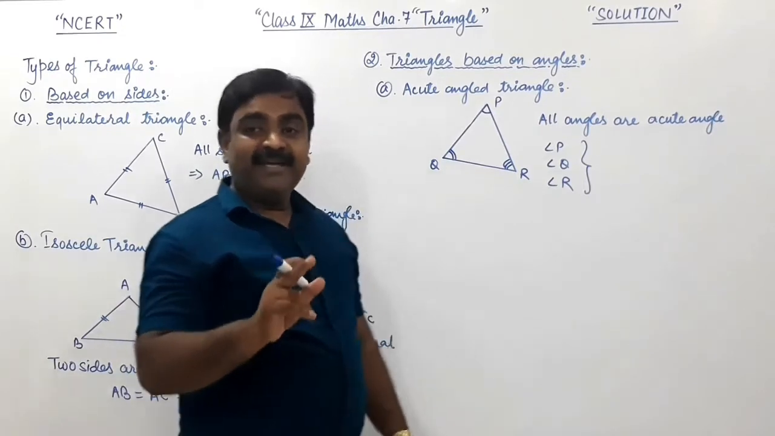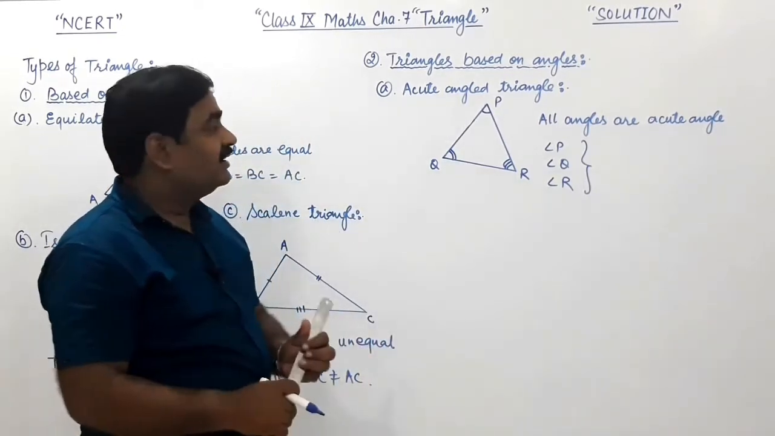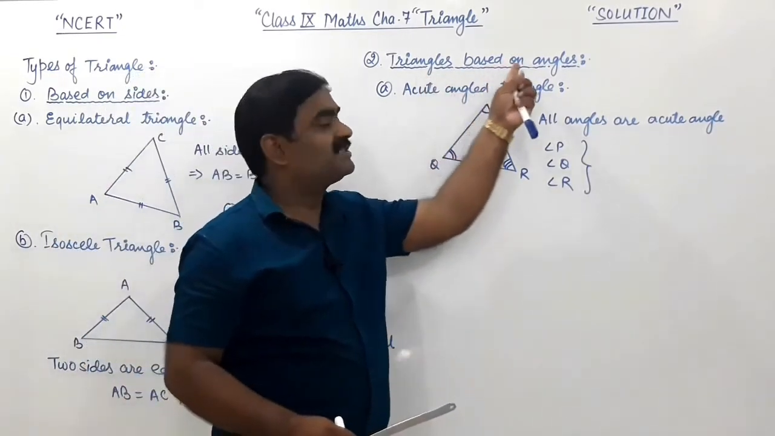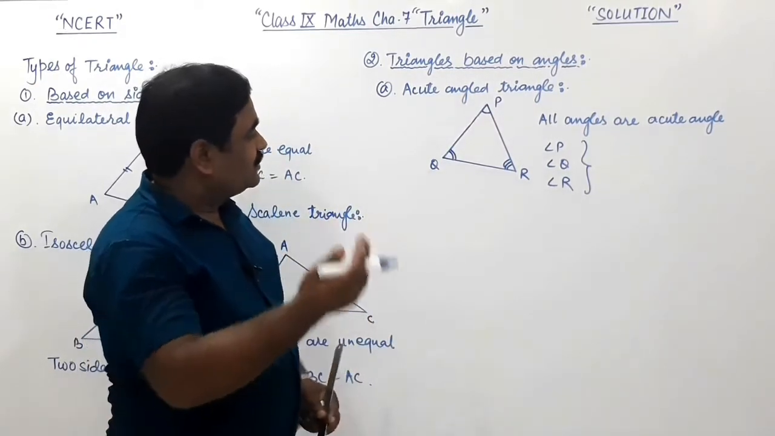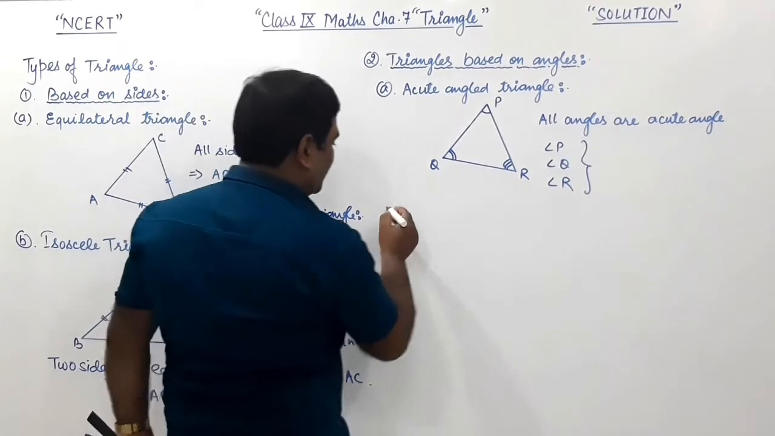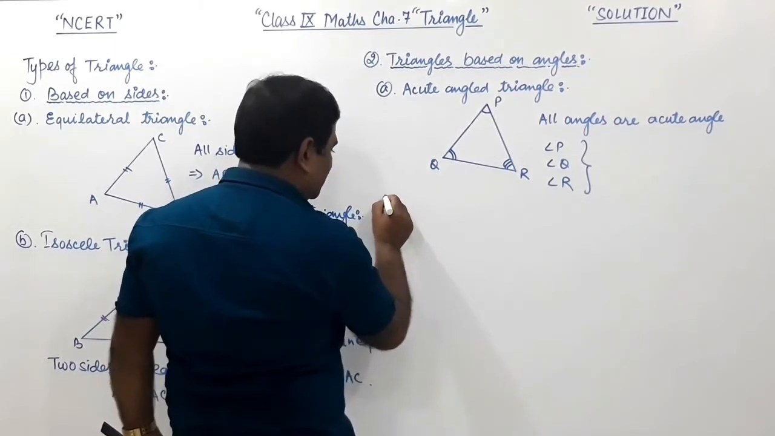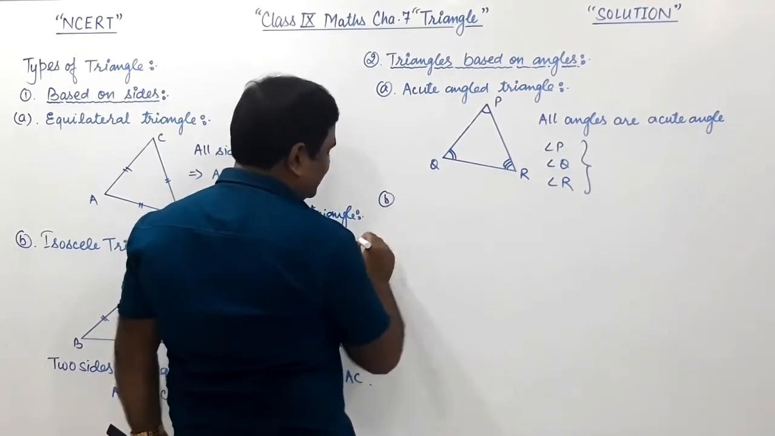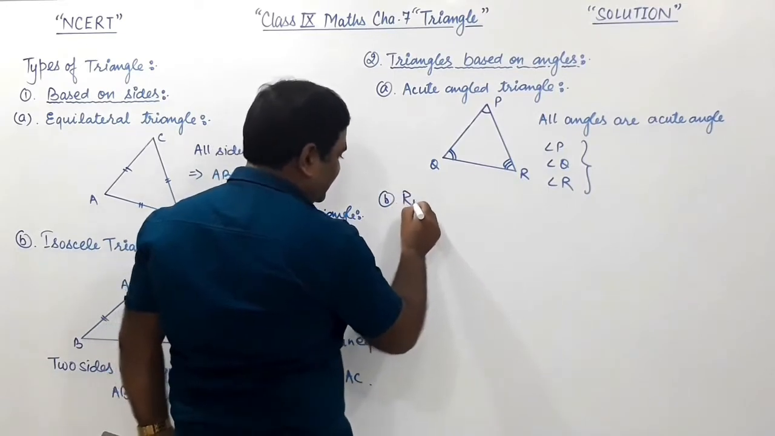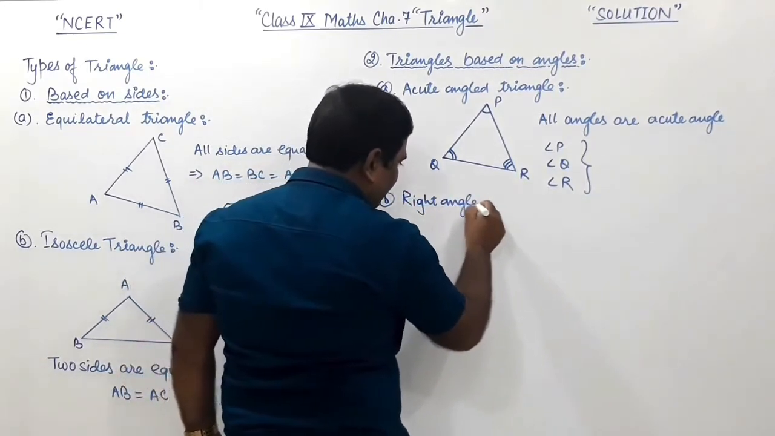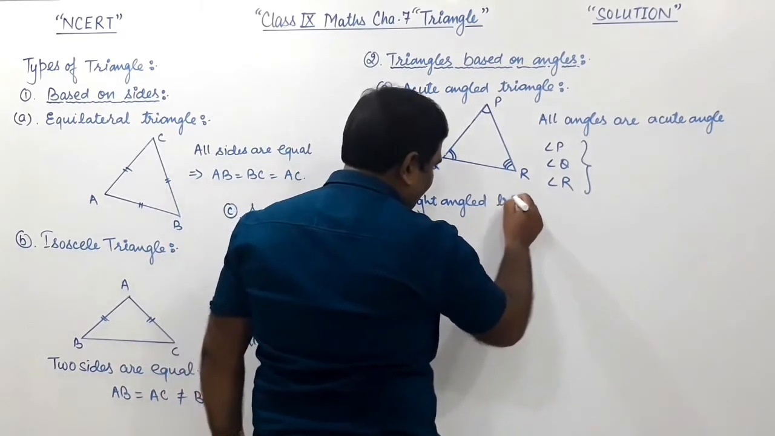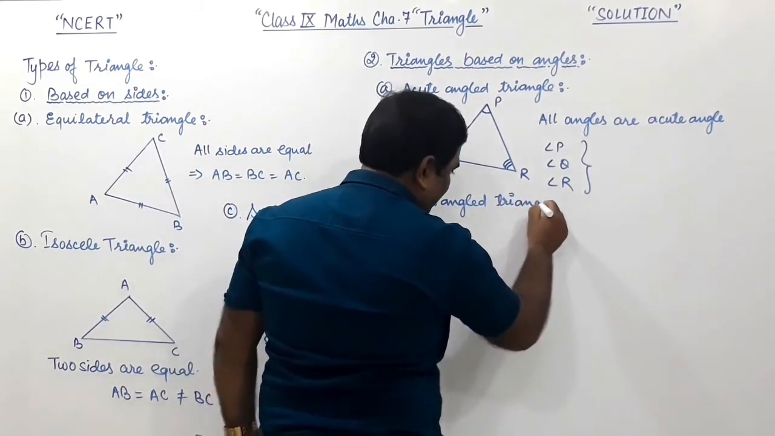Right? Why are we talking about angles? Because we are studying the triangles based on angles. So let us see. The second triangle based on angles is the right angled triangle. What is a right angle triangle?